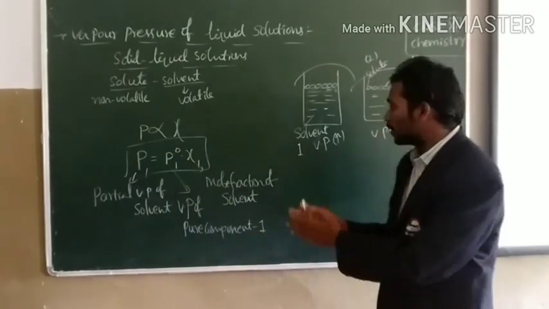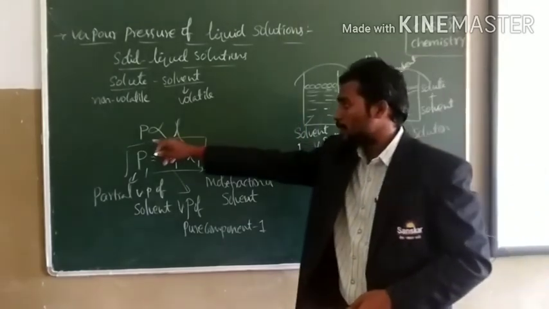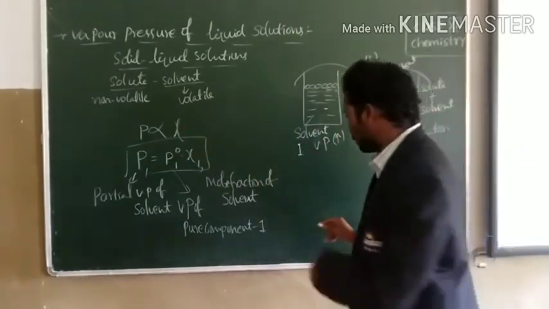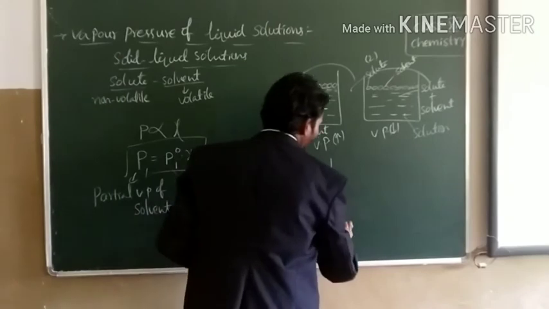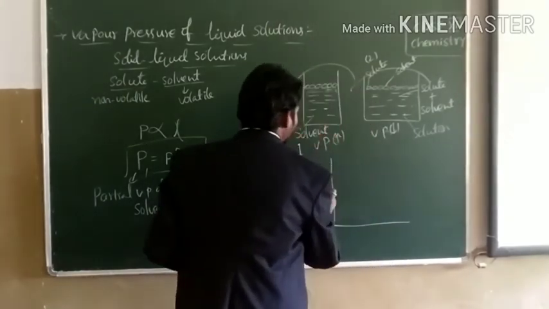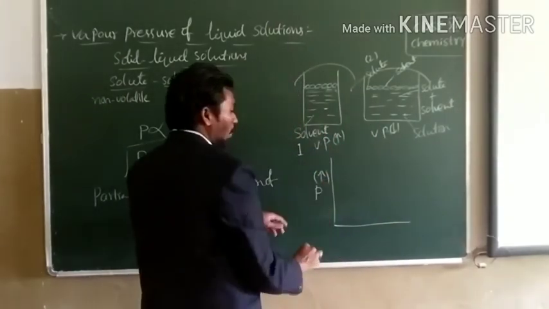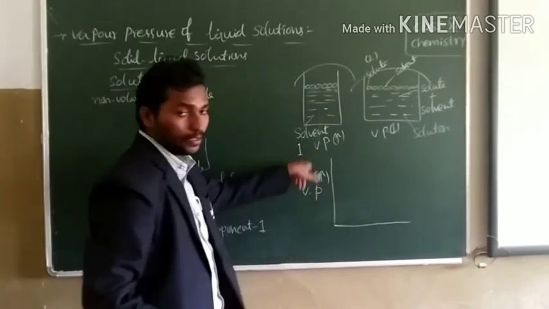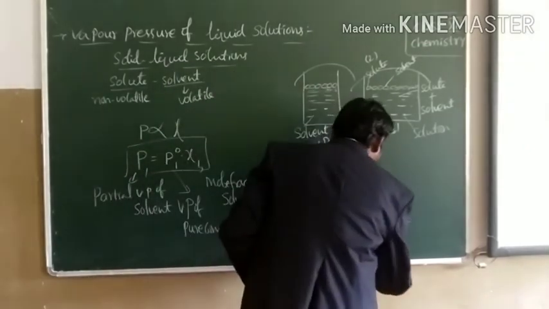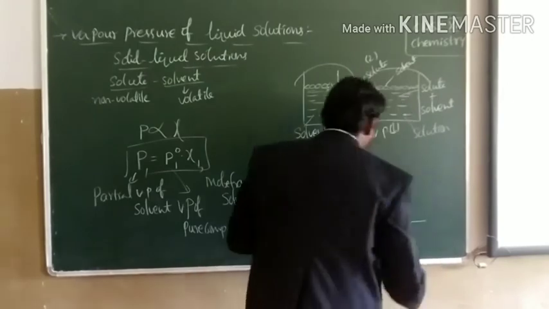When we plot the graph between partial pressure and mole fraction, it looks something like this. We take partial vapor pressure on the x-axis and mole fraction on the y-axis.